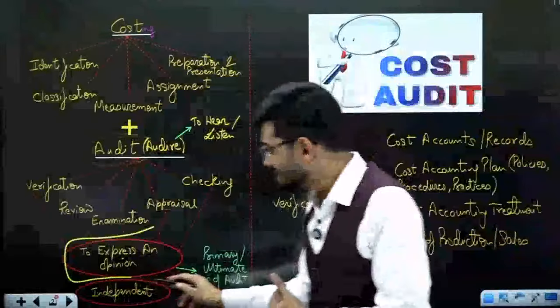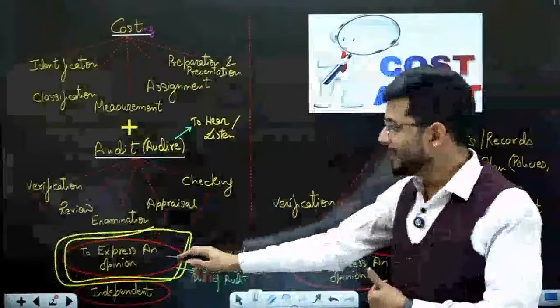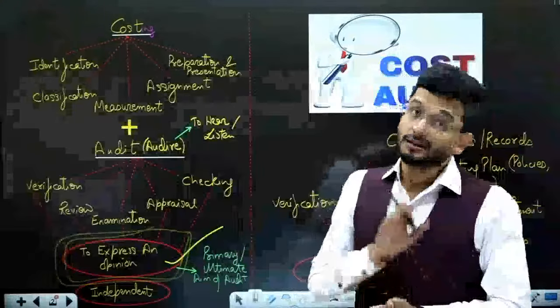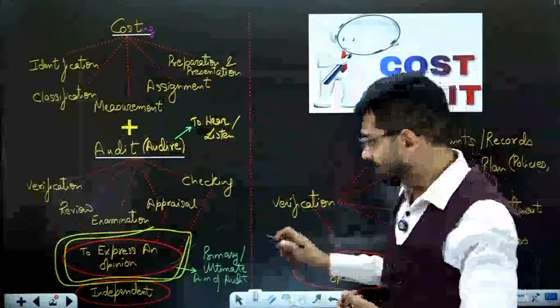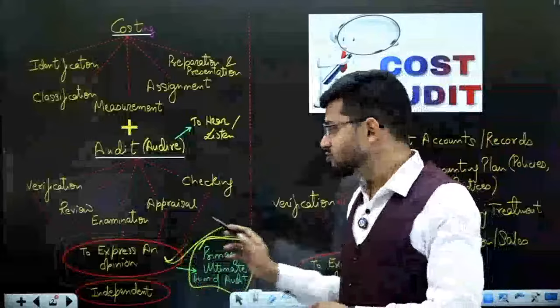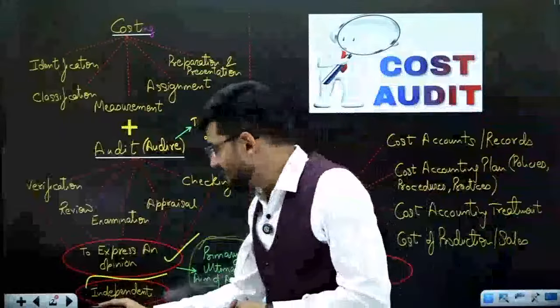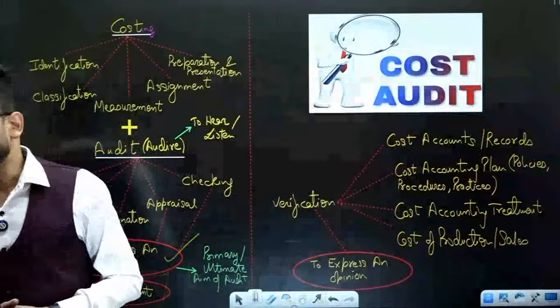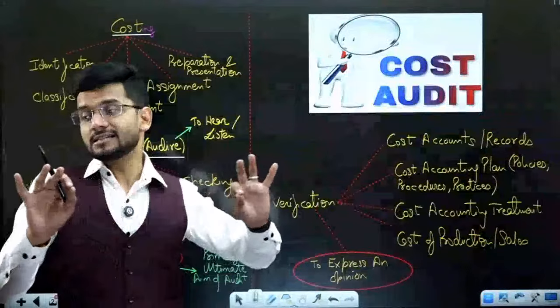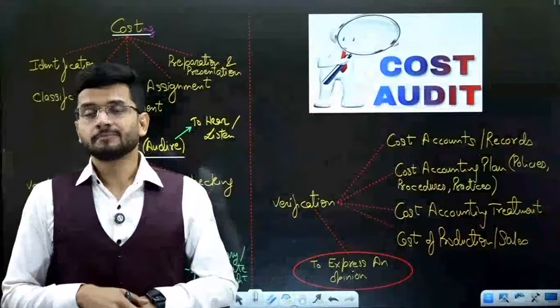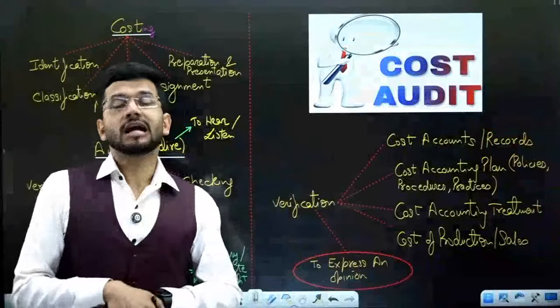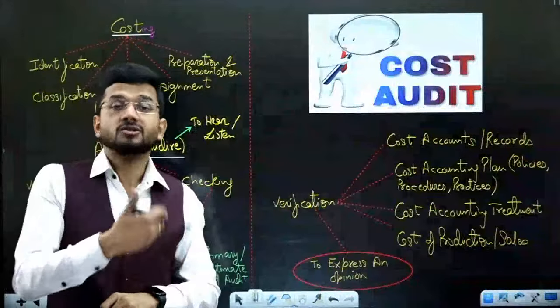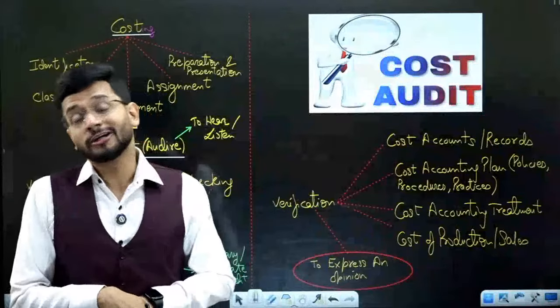So to express an opinion is the major part. Yes, we have to mandatorily express an opinion after conducting an audit. That is a required thing. So the primary and ultimate aim of audit is to express an opinion. And very, very important, the auditor should be independent. Independent means unbiased. The auditor should not have any kind of bias. The auditor should not be tilted towards the client. Otherwise, he will not be able to do the audit.